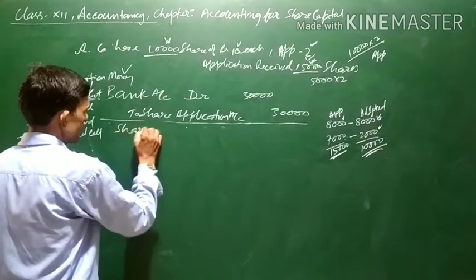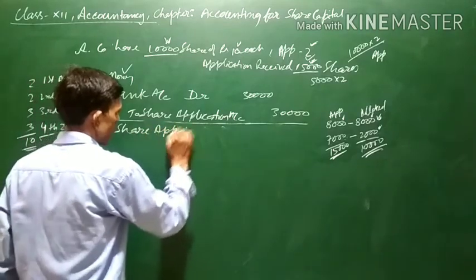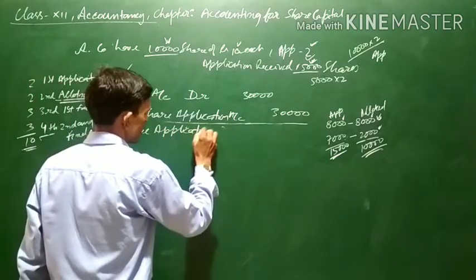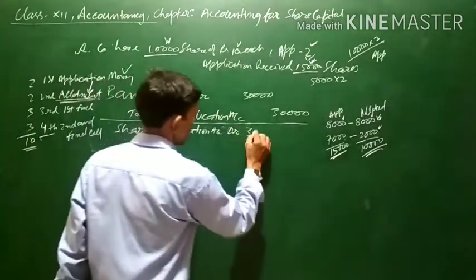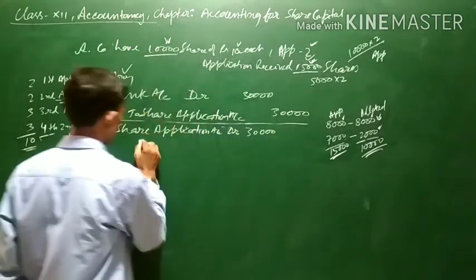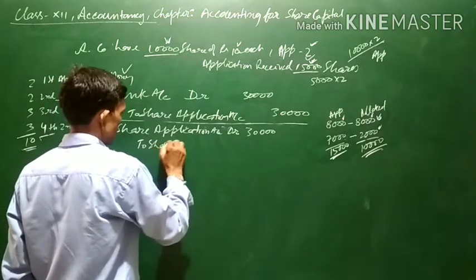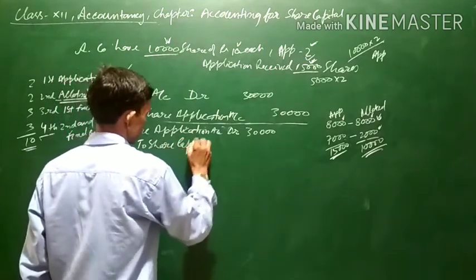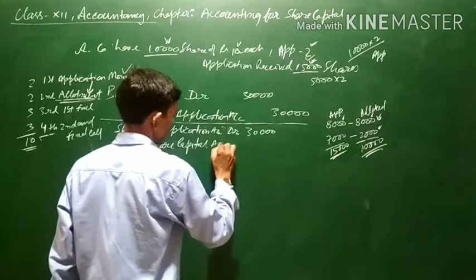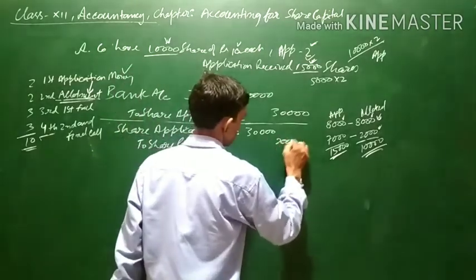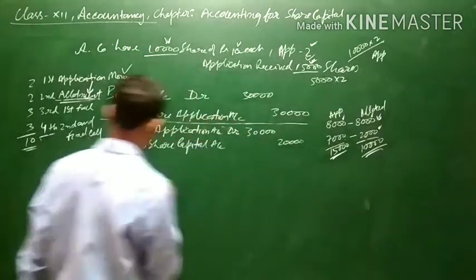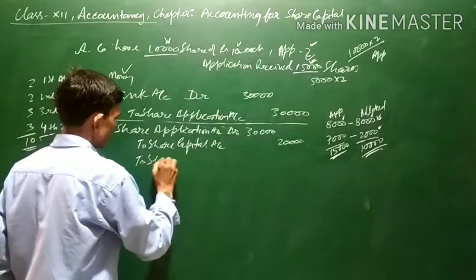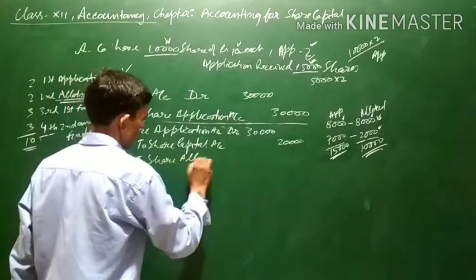The general entry will be: share application account debit, for 30,000, to share capital account 20,000, to share allotment account.